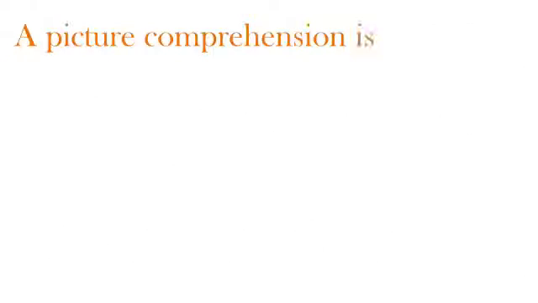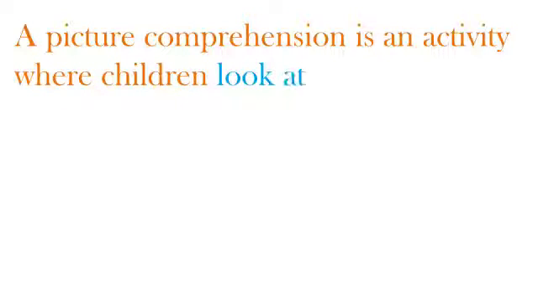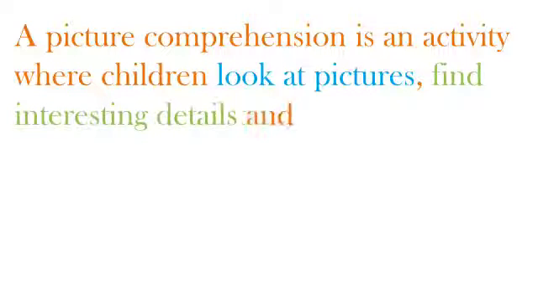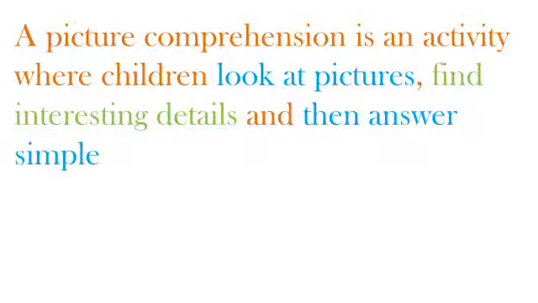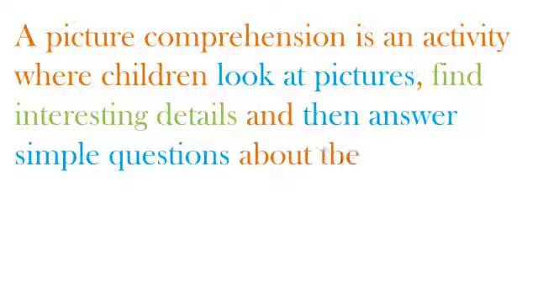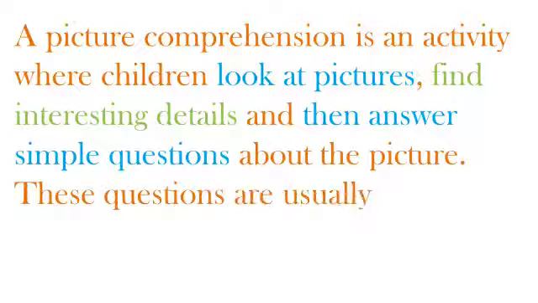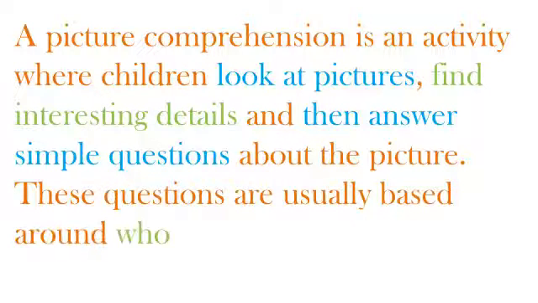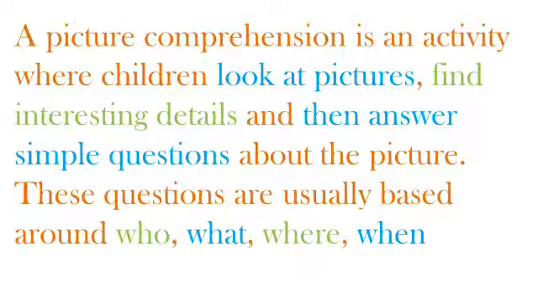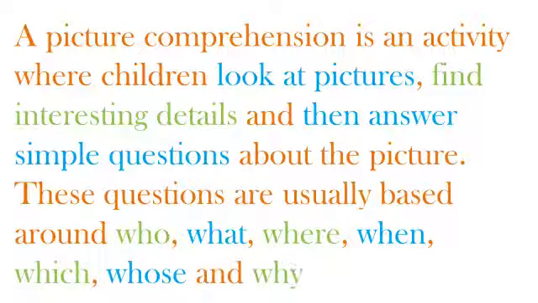A picture comprehension is an activity where children look at pictures, find interesting details, and then answer simple questions about the picture. These questions are usually based around who, what, where, when, which, whose, and why.